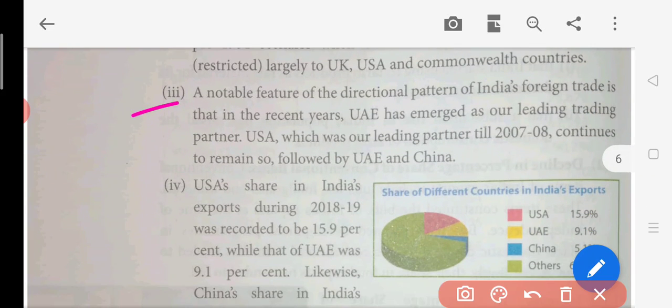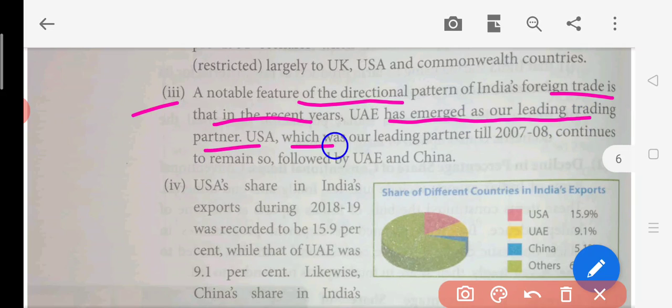Then the third point is a notable feature of the directional pattern of India's foreign trade: in recent years UAE has emerged as our leading trading partner. So USA, which was our leading trading partner in 2007-8, continues to remain so, followed by UAE and China. So basically here in India, UAE has turned out to be the best partner because UAE trade has really increased. Besides this, China and USA. So we are also trading with US and China. So UAE has also done a remarkable job in this export and import scenario.